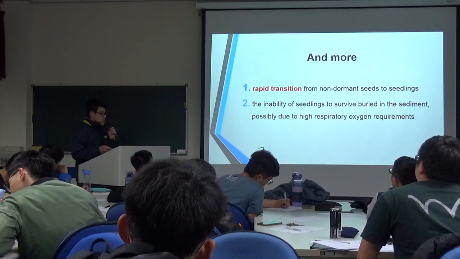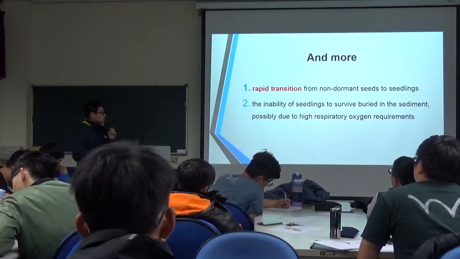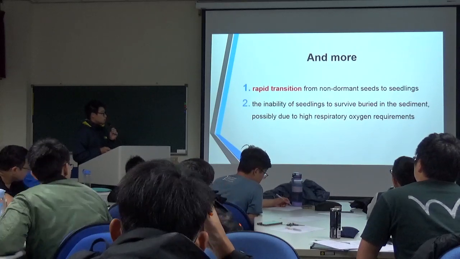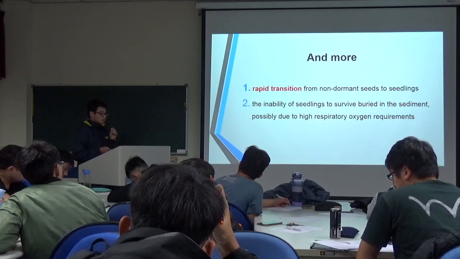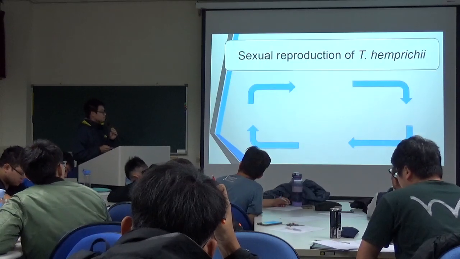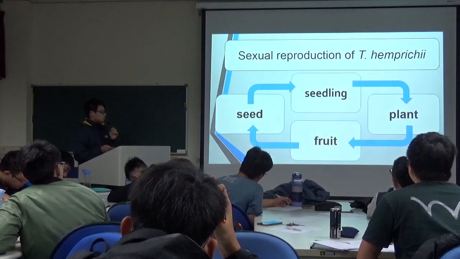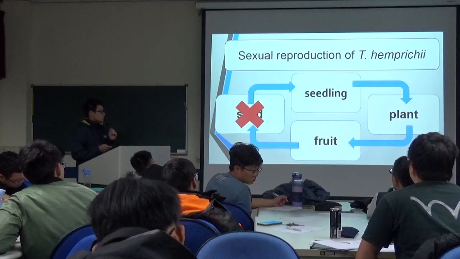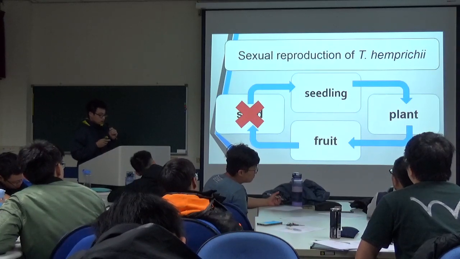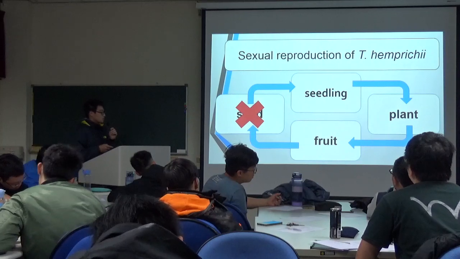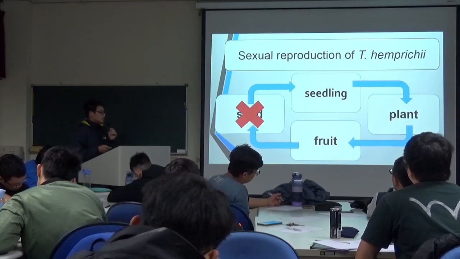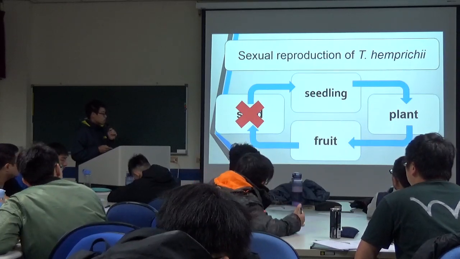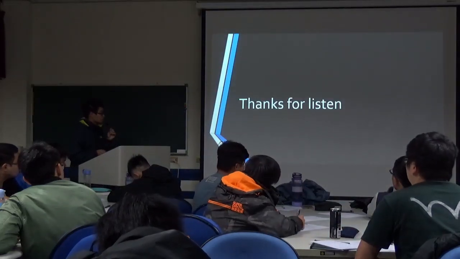The reason the seed bank is absent is the rapid transition from non-dormant seed to seedling, because the seed in the fruit has almost turned into a seedling. So when it is released from the fruit, it is already the seedling type. So we found that the seed bank in Thalassia hemprichii is absent. Thanks for listening.